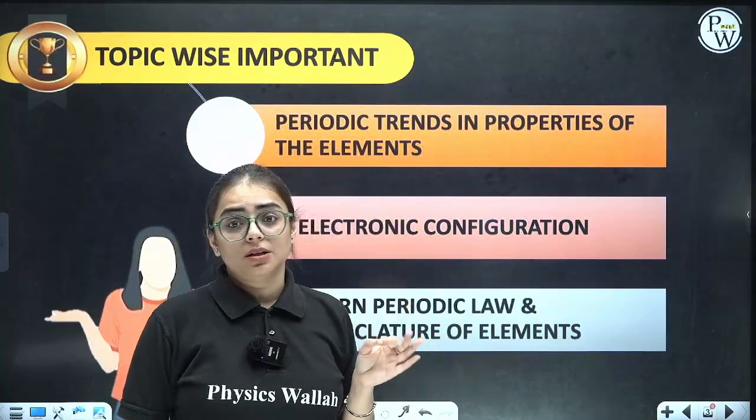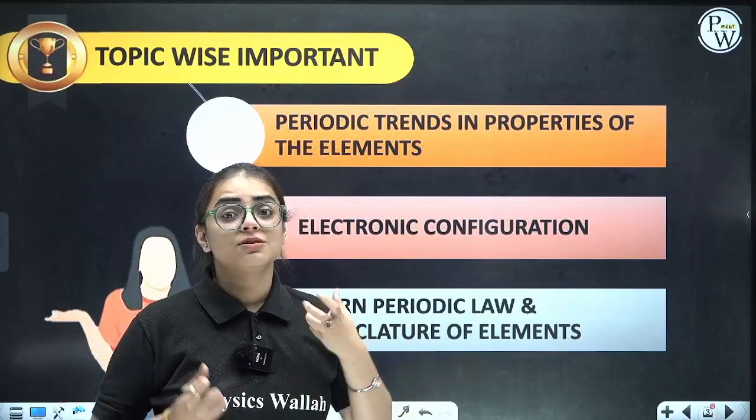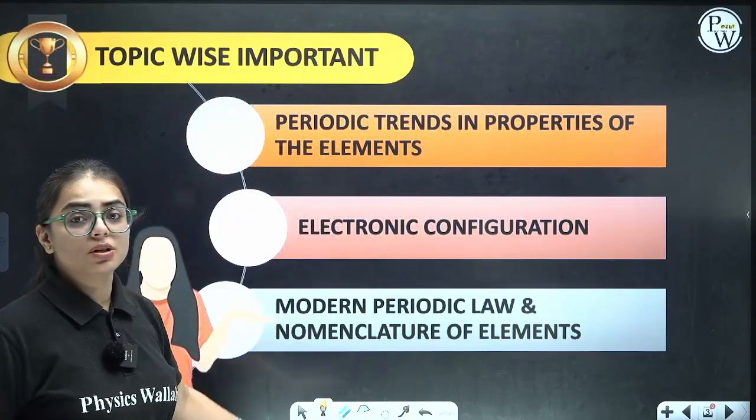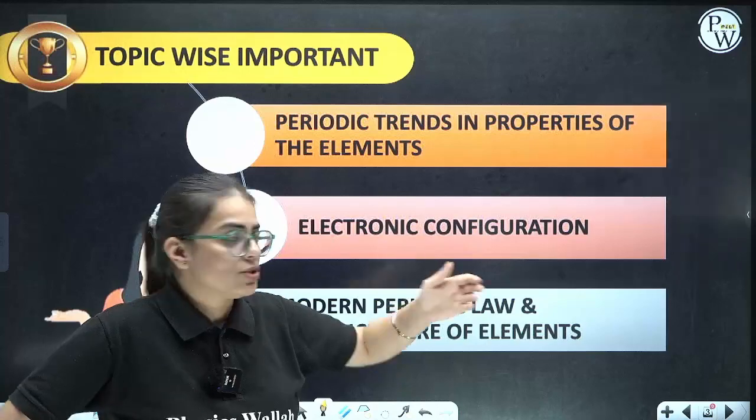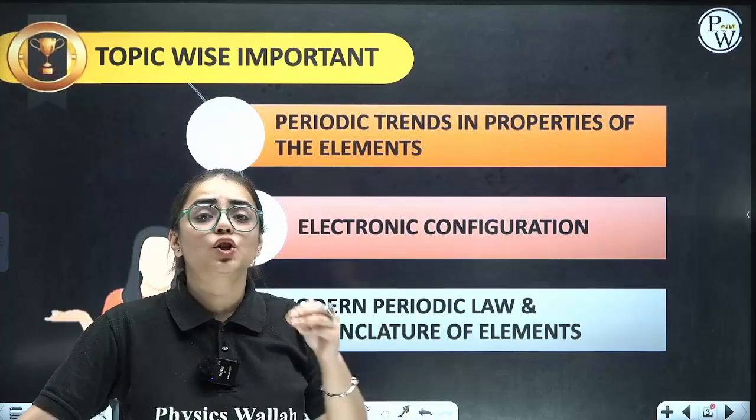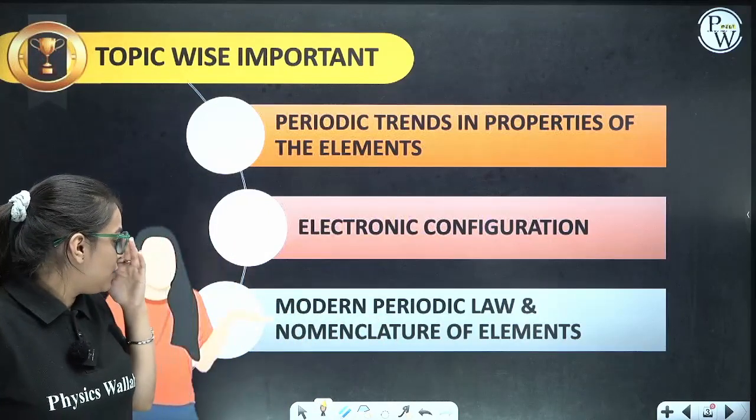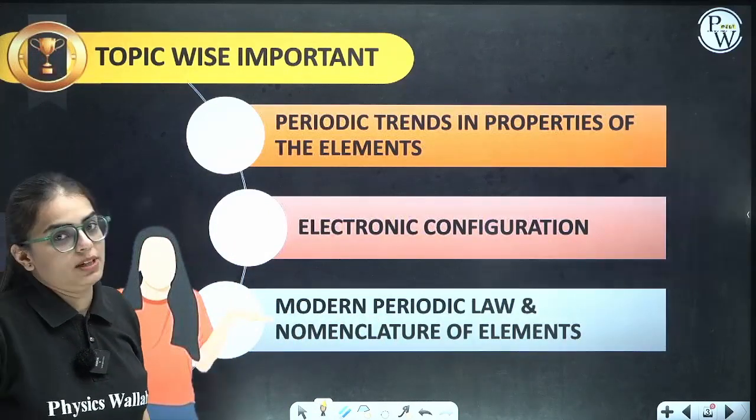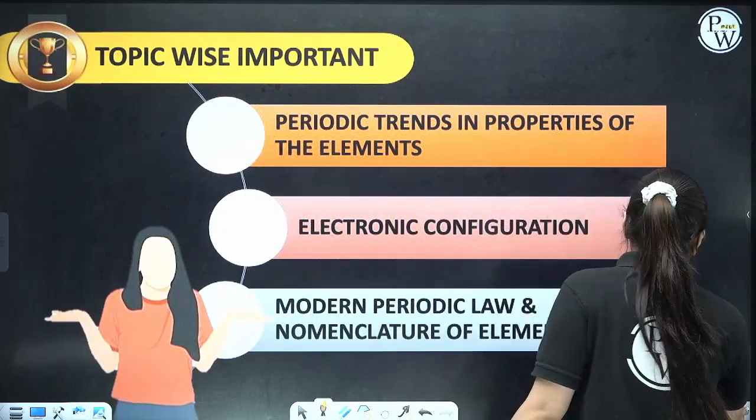So this is what I was saying, the variation segment, the trend segment is really very important. It holds the maximum number of questions. Then comes electronic configuration, and the next one is modern periodic law and nomenclature of elements. Clear, everyone? So these are the segments from which maximum questions are being asked.